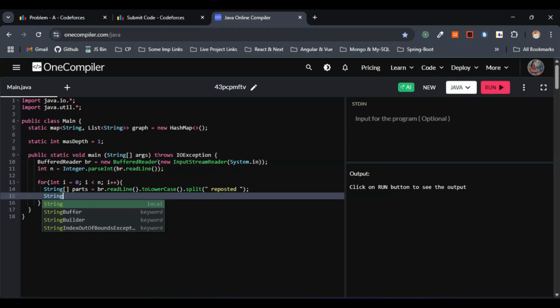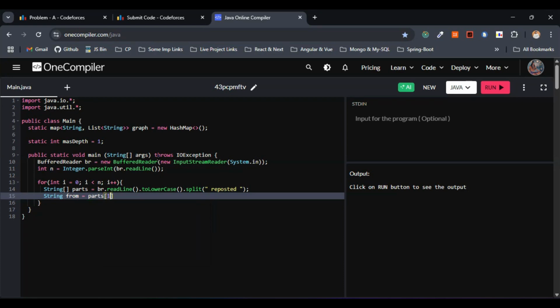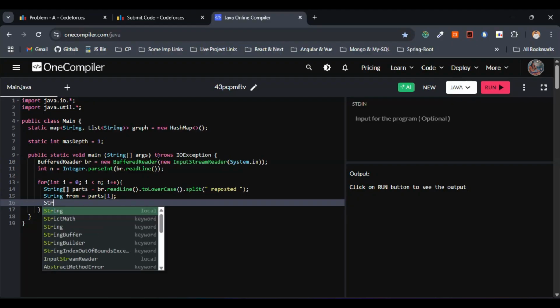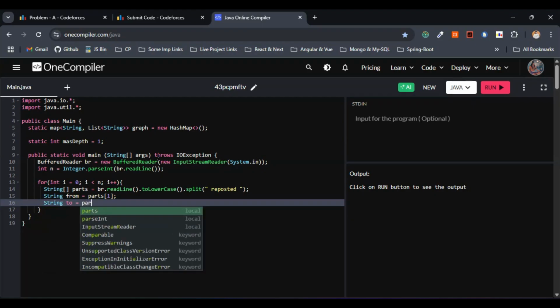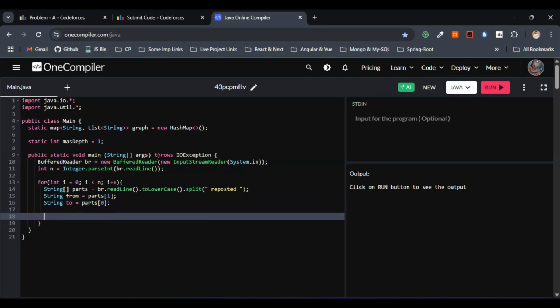I'll go with the strings from and to, which in simple terms are variable names. From will be parts of 1, since we have to go to the person from whom it was reposted. For the person who reposted, we'll make use of to, which equals parts of 0. This is fine. Let's move on with the further things.